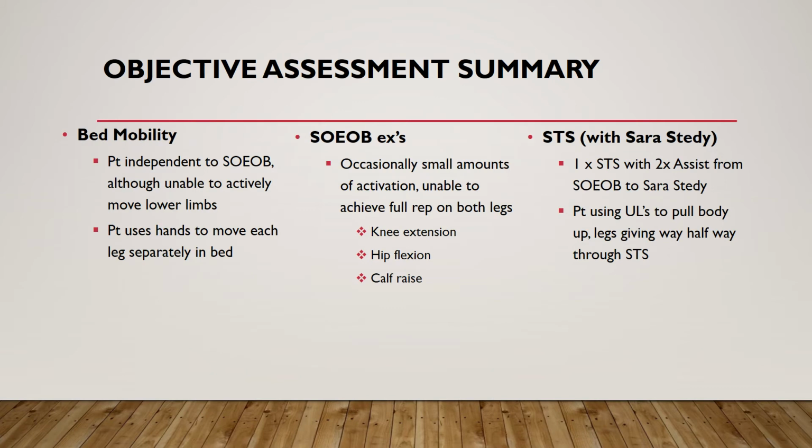In order to mobilize in bed, the patient had to physically move her legs with her hands in order to sit on the edge of the bed. In sitting over the edge of the bed position, the patient was unable to achieve 1 full rep of knee extension, hip flexion, or calf raises, although occasionally there were small amounts of muscle activation.